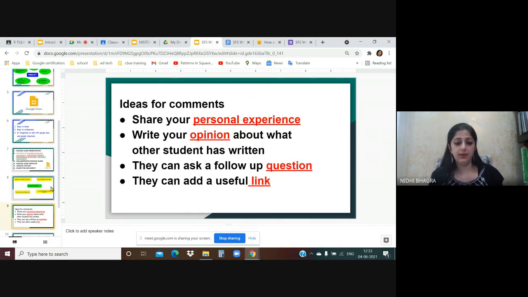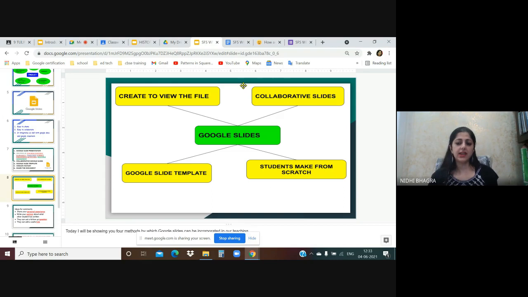Like I always tell them, follow this rule. When you are commenting, you can share your personal experience. You can write your opinion about what another student has written. They can ask a follow-up question. They can add a useful link. So if you give them ideas for comments, it will be a beautiful collaboration, and they will work together, learn from each other, learn from the teacher. Teacher can also add a comment to any of the slides. So this way, the collaboration works. We have discussed the second option, collaborative slides.